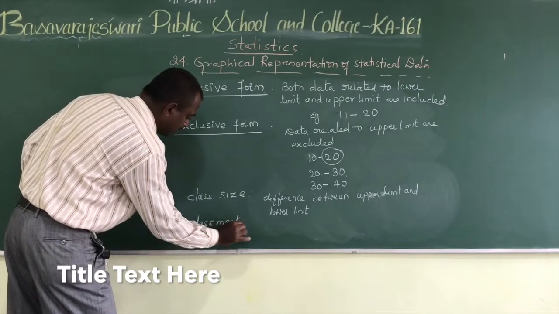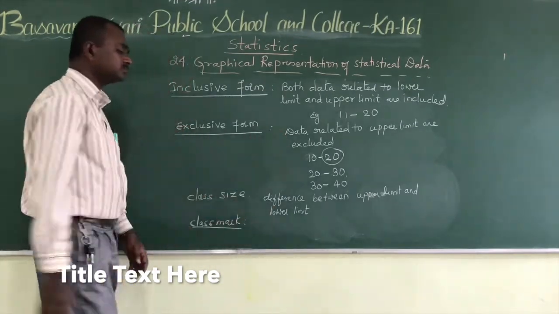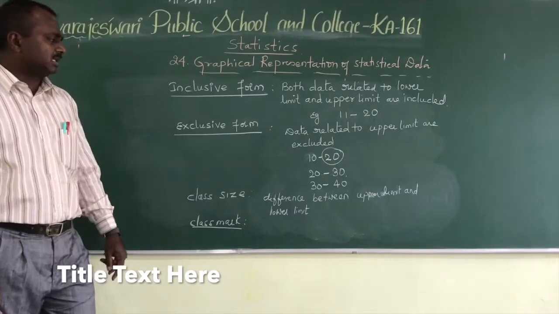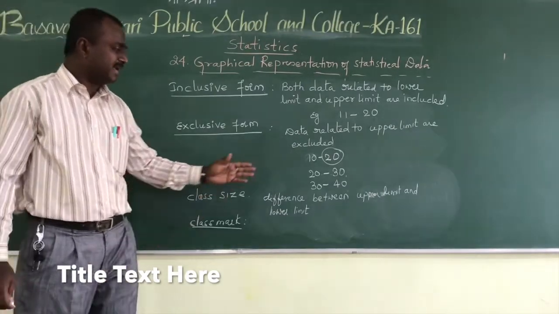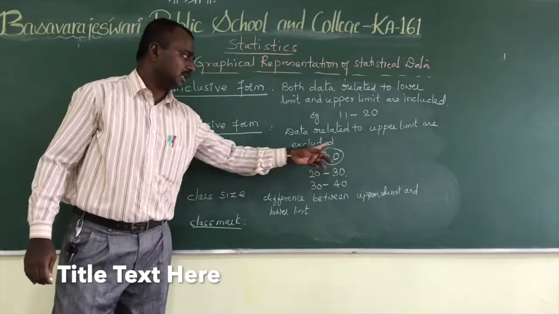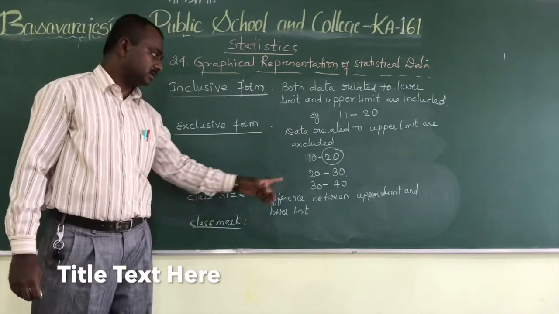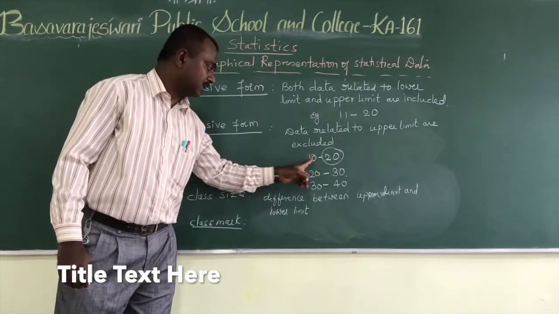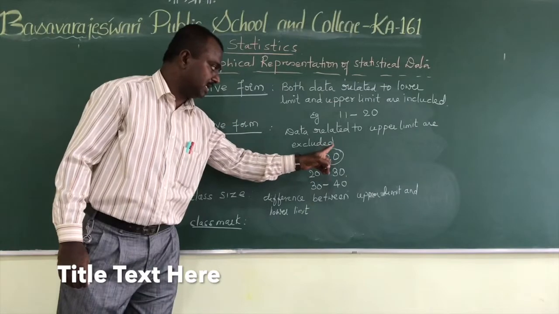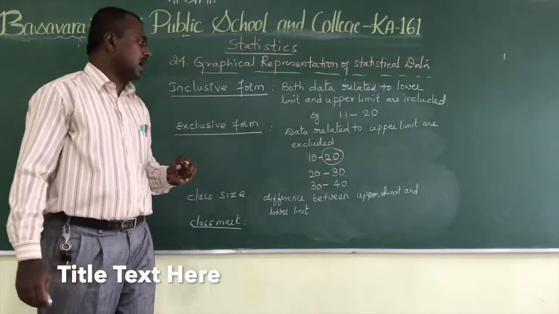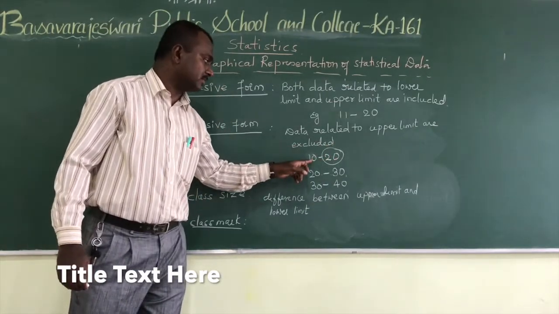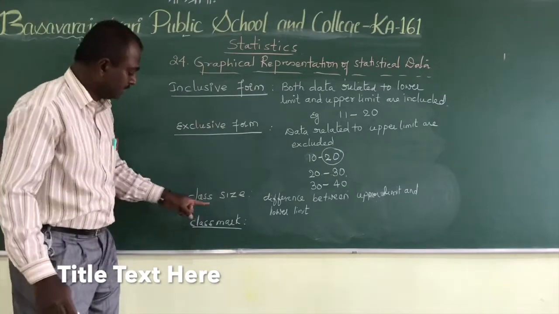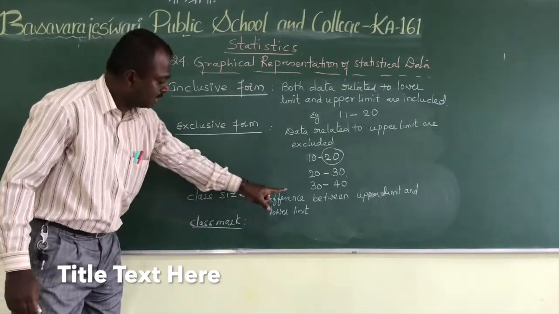Class mark. Class mark is nothing but the mean of the class interval. We have to add the lower limit and upper limit, and divide the sum by 2. That will give you the class mark.